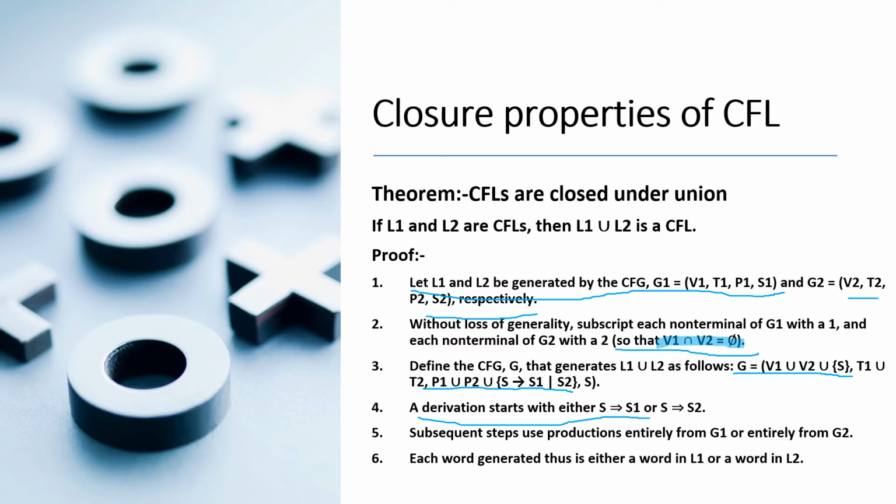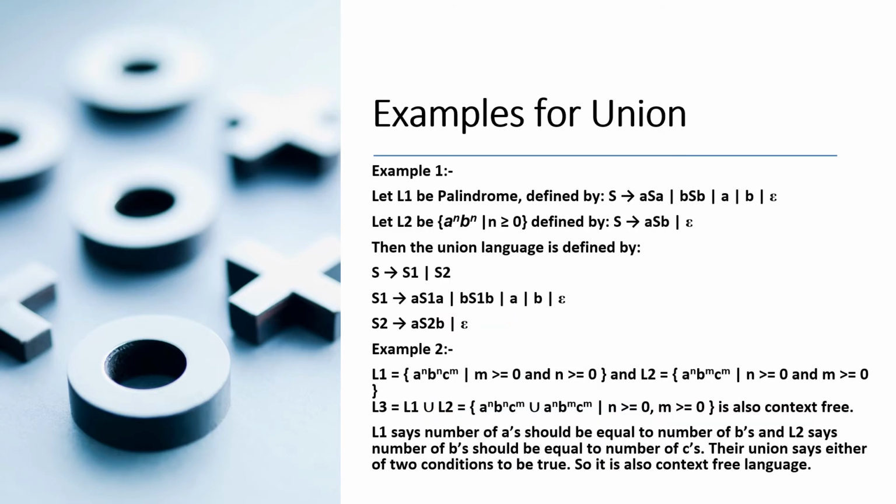Now let's look into a few examples. In the first example, assume that L1 is a palindrome language. A palindrome is nothing but a string which is the same if you read from the start or from the end.